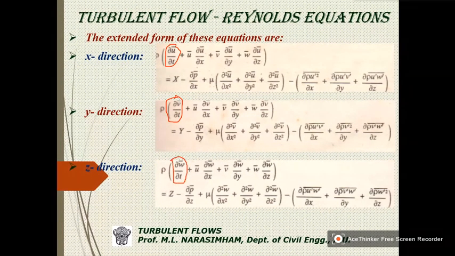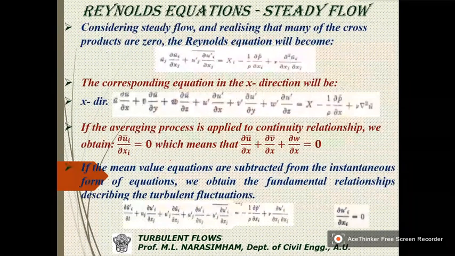So if we consider the steady flow, many of the cross products will become 0, so the Reynolds equations in short form for steady flow is this. Its corresponding equation in the x direction is written here for your reference.